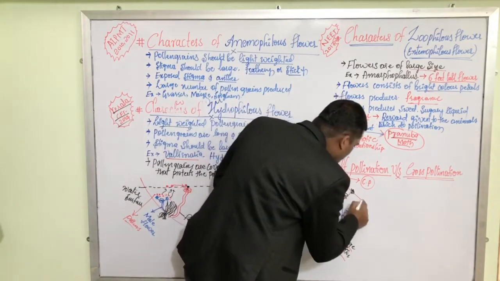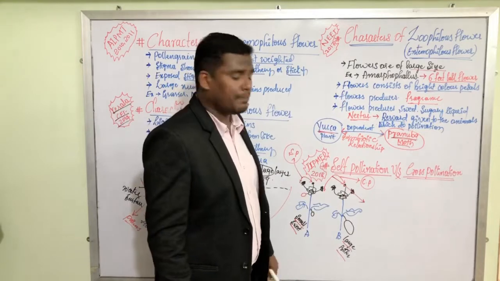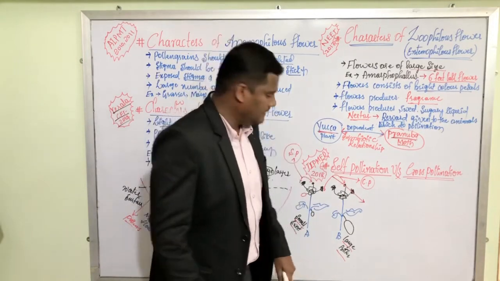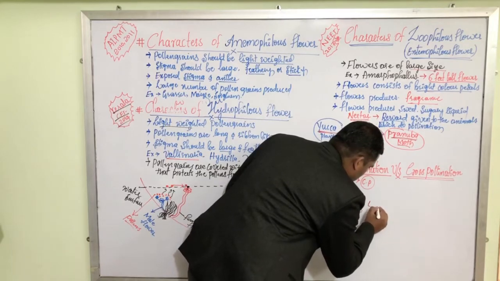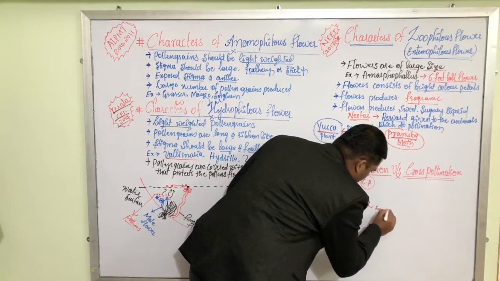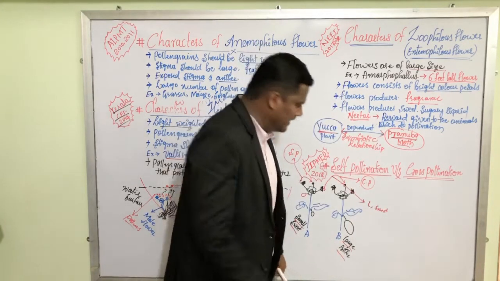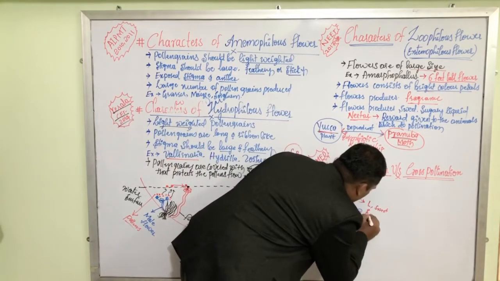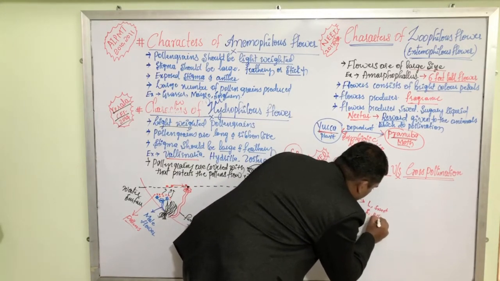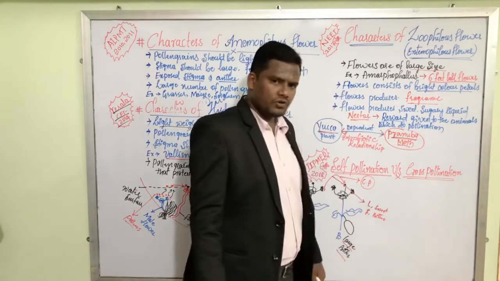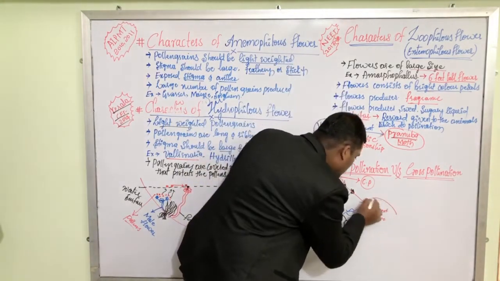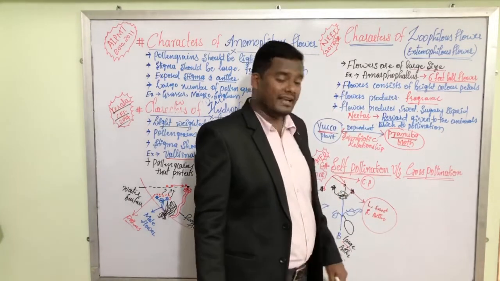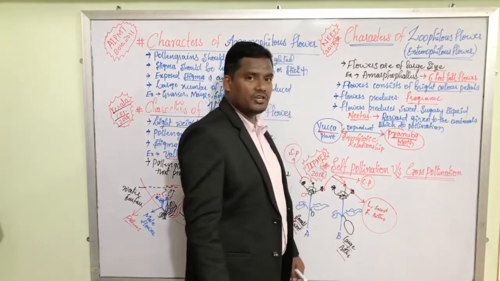If the pollen grains from this plant are dropped on the stigma of plant B, what may be the possibility? What possible results can we get? The fruits may be large and sweet. Or the fruits may be small and bitter. That means these are the two possible results that we can get from cross-pollination.